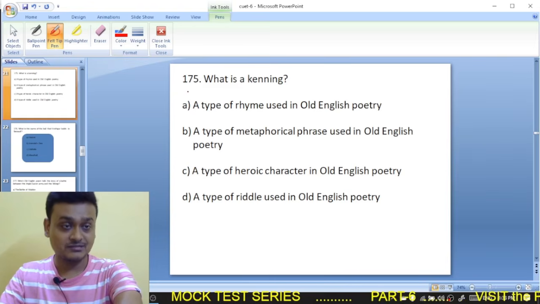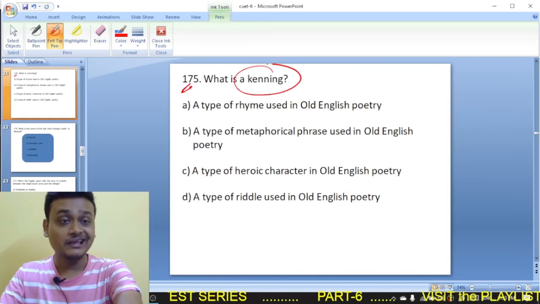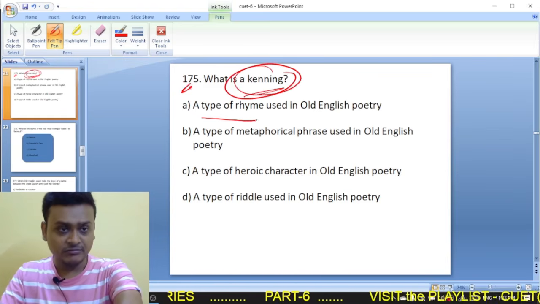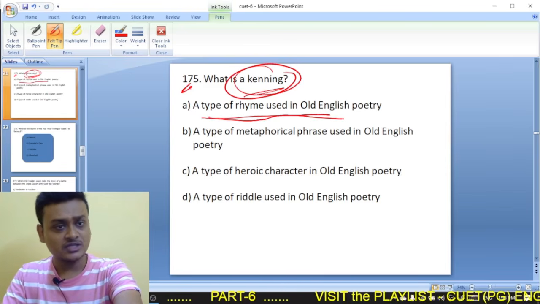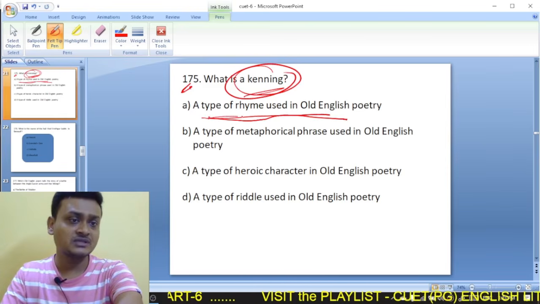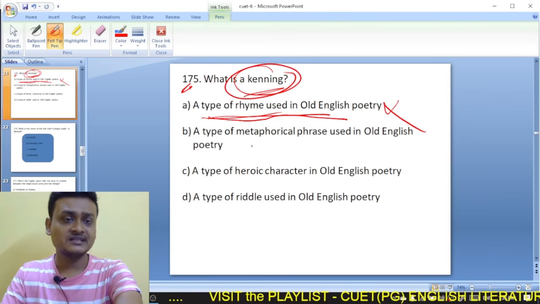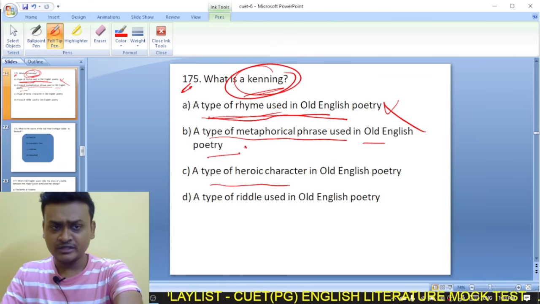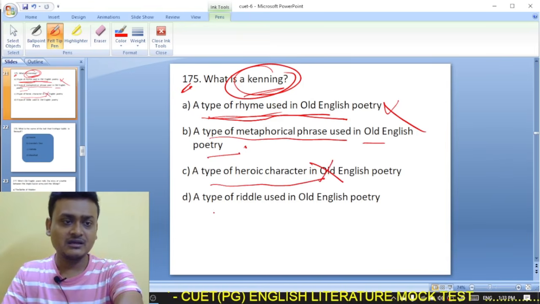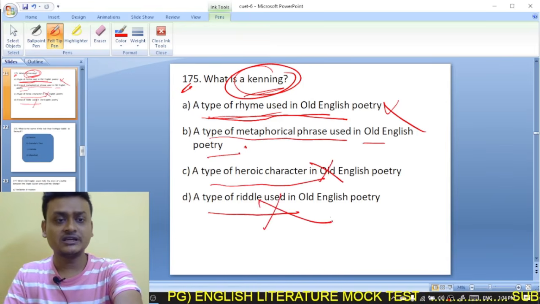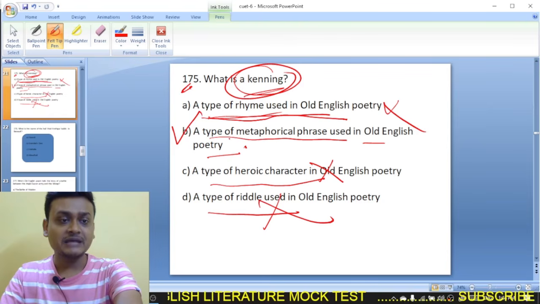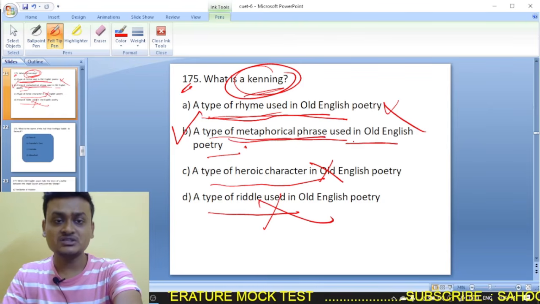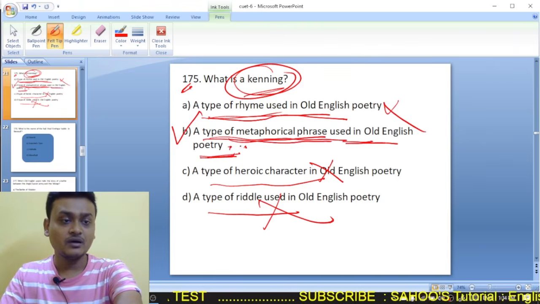Moving on to question 175. What is a kenning? A type of rhyme used in old English? We did not use rhyme in old English, there was no rhyme there, so that is wrong. A type of metaphorical phrase used in old English poetry. A type of heroic character, it is not a heroic character. A type of riddle, it is also not a riddle. So kenning is a metaphorical phrase used in old English poetry.